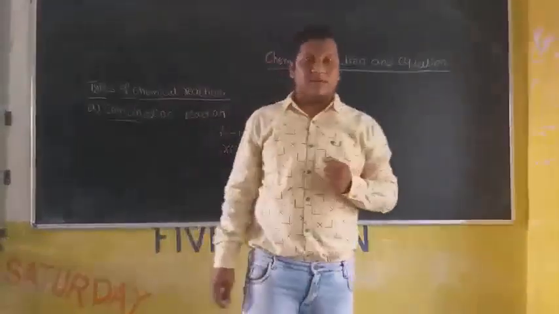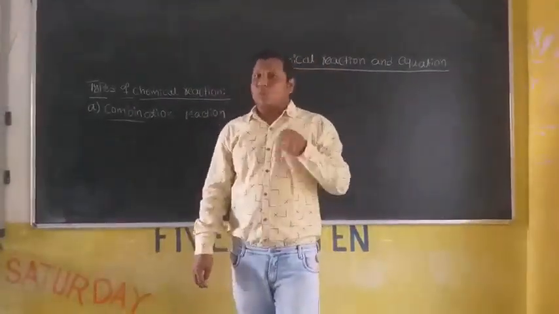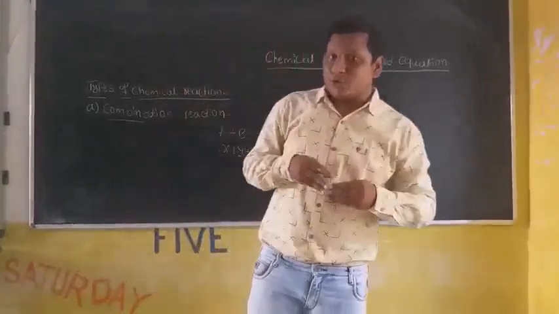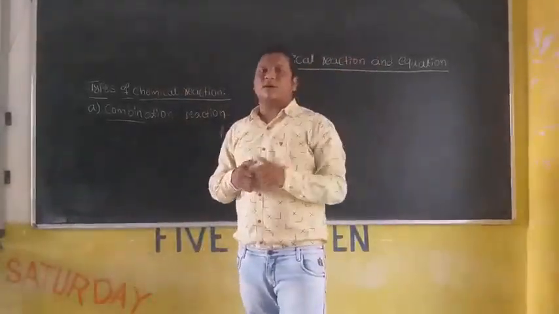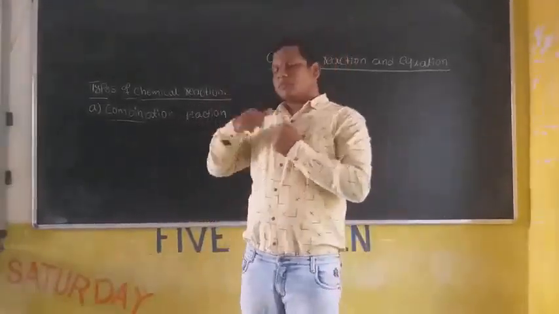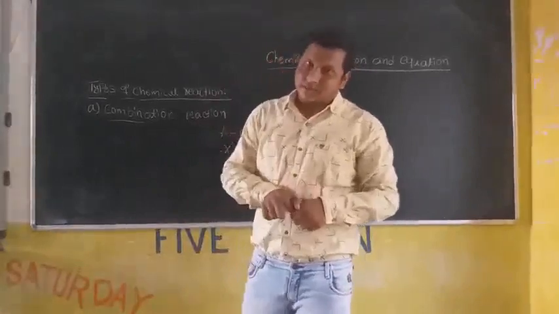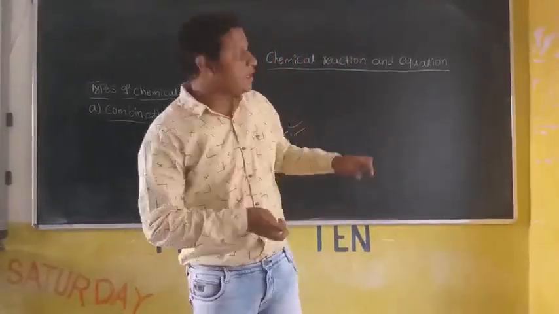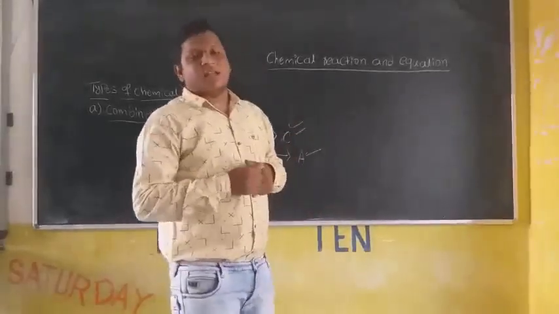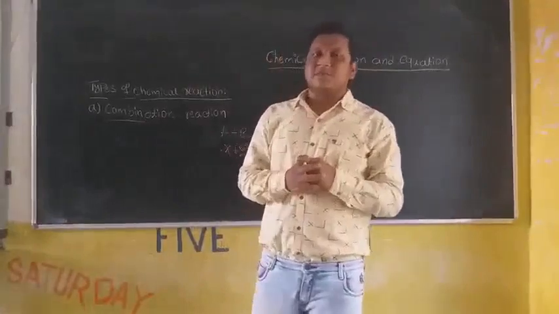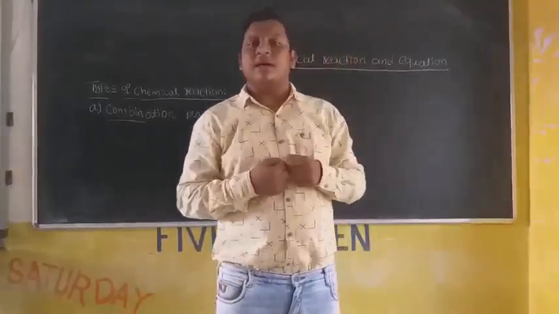Combination reaction means when two or more substances, two or more reactants, react and produce only a single product, that type of reaction we call a combination reaction. In combination reactions only a single product will be formed. This is the definition of combination reaction. In chemical reactions, rearrangement takes place.